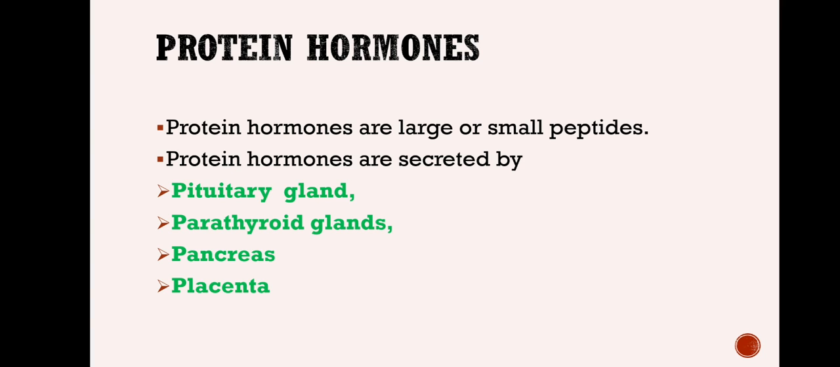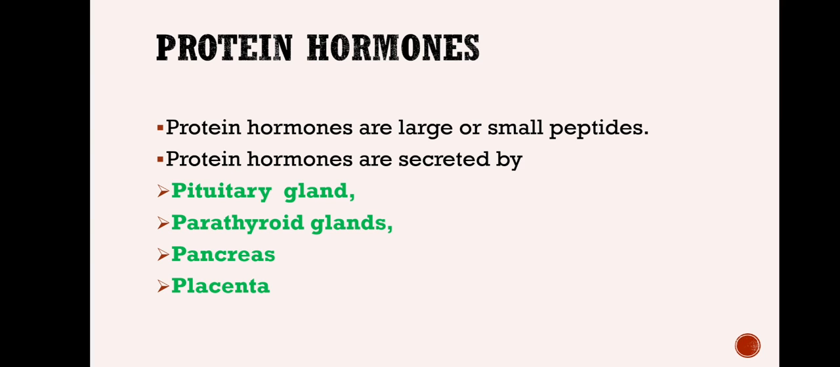And all the hormones that are secreted by the pituitary gland, like growth hormone, and the parathyroid glands, pancreas like insulin, and certain placental hormones, they are the proteinaceous hormones. That means chemically they are formed of amino acids. They are chemically sequences of amino acids.